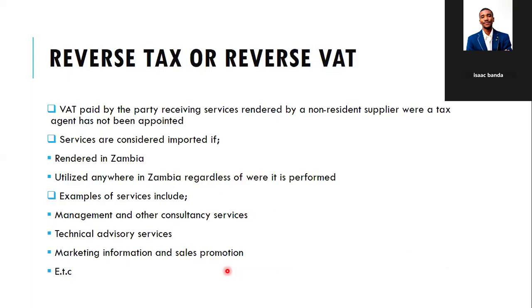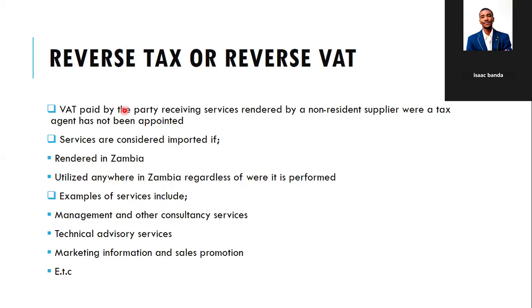All right. So now let's look at reverse tax or reverse VAT. Right? Hello? Hello, I'm getting you. All right. Hello? Yeah, I can get you. Okay. Yeah, we can proceed. Okay.